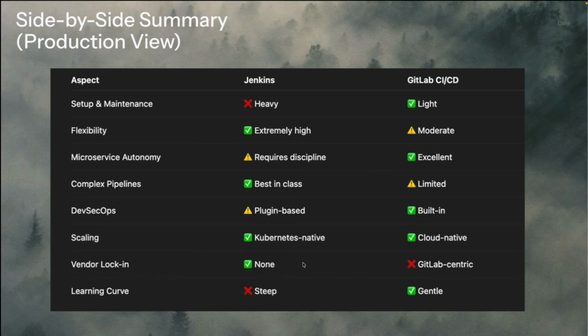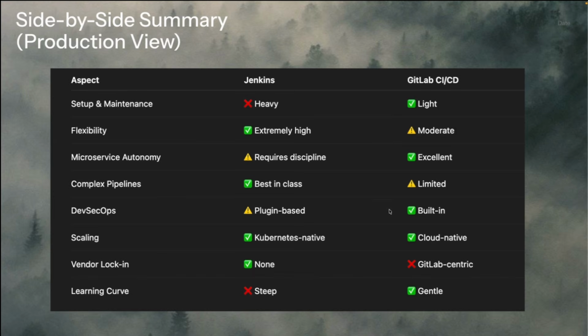And then in vendor lock-in, there's none of a vendor lock-in in terms of Jenkins, because you can shift from various ecosystems. You can shift to GitHub, you can go to Bitbucket and stuff like that. But for GitLab CI/CD, you can only use them within GitLab. Also the learning curve is steep for Jenkins, and for GitLab CI/CD at least is much gentler for even a beginner or someone who is new to this.